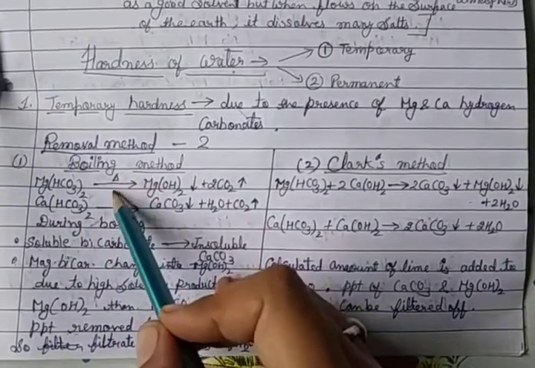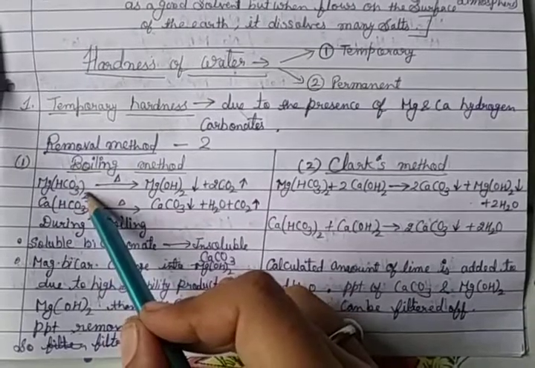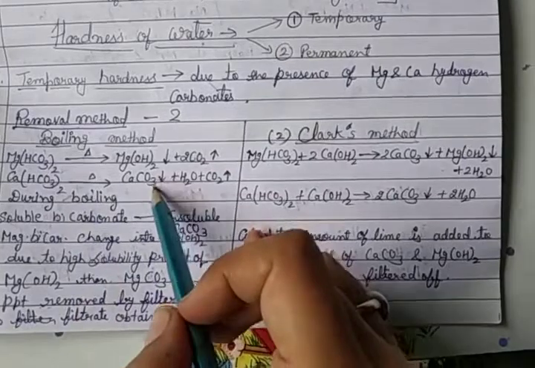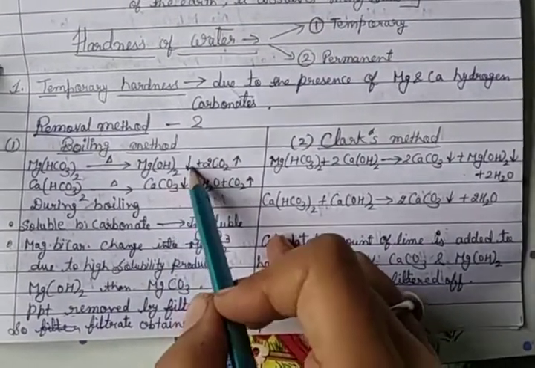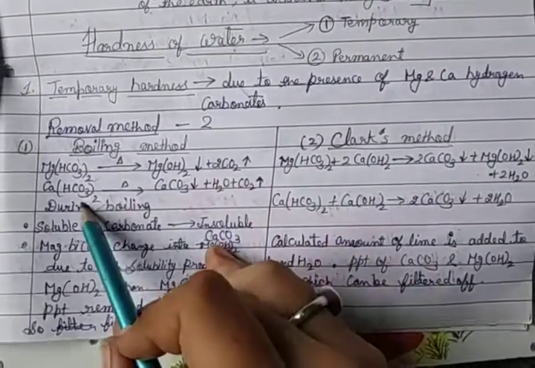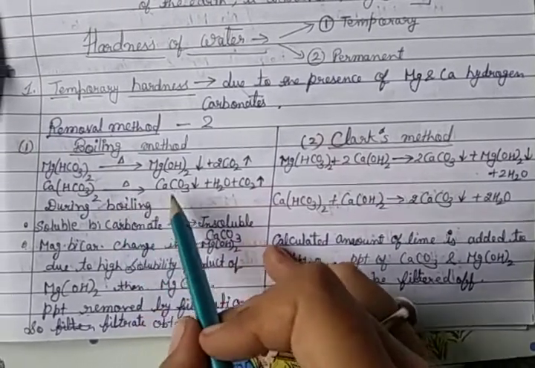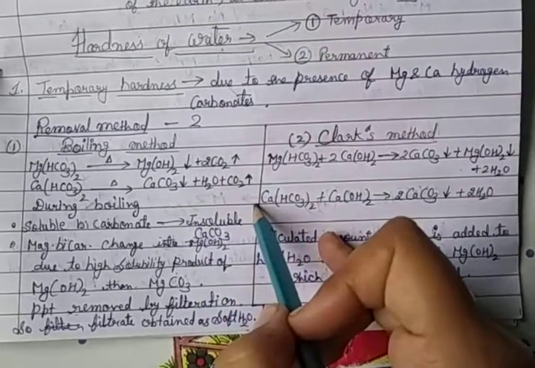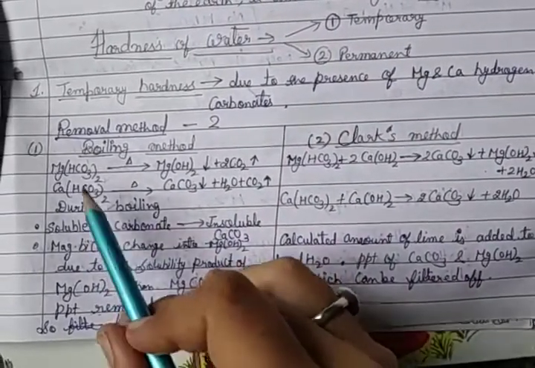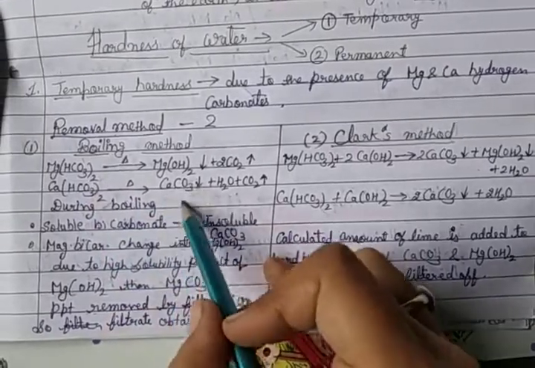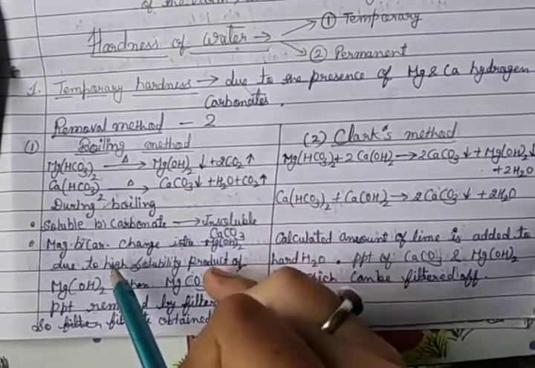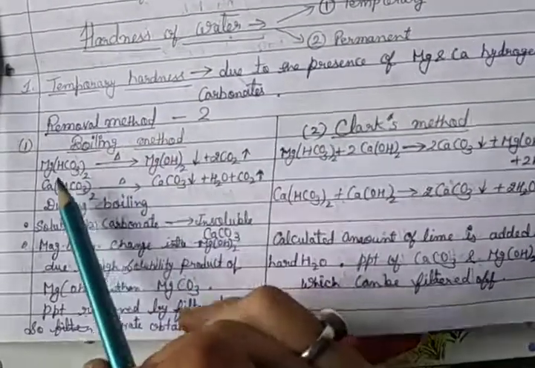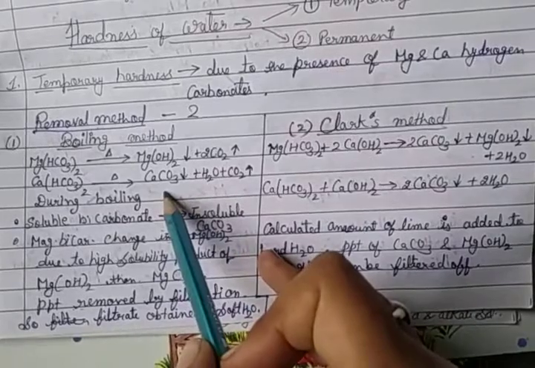In the boiling method, we heat magnesium bicarbonate or calcium bicarbonate. Magnesium bicarbonate converts into magnesium hydroxide, which is a precipitate, and calcium bicarbonate gives calcium carbonate precipitate with CO2 gas. During boiling, soluble bicarbonate forms insoluble calcium carbonate. Magnesium bicarbonate changes into magnesium hydroxide and calcium bicarbonate converts into calcium carbonate.